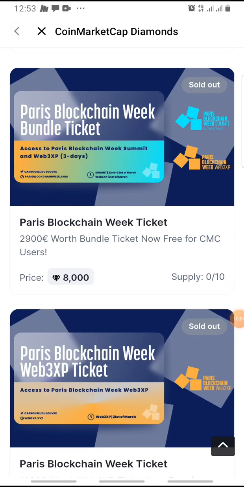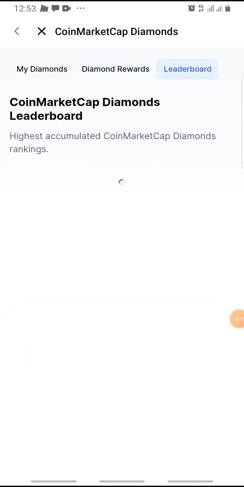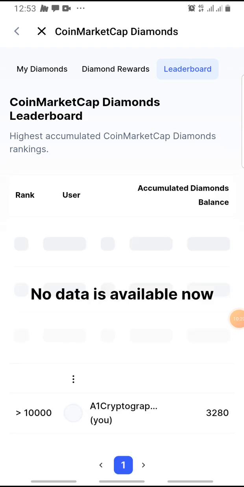So if you come to the leaderboard, you get to see those that are claiming the top coins of the CoinMarketCap diamond. My network is a little bit slow. Hold on, guys. Pardon me, this has exceeded 10 minutes. So here it is. There should be network, but I'm just gonna head back to my diamonds. I do not wish to waste your time because this video has already hit 10 minutes.